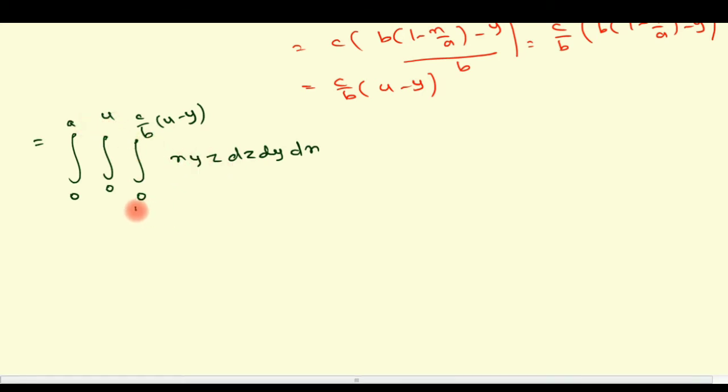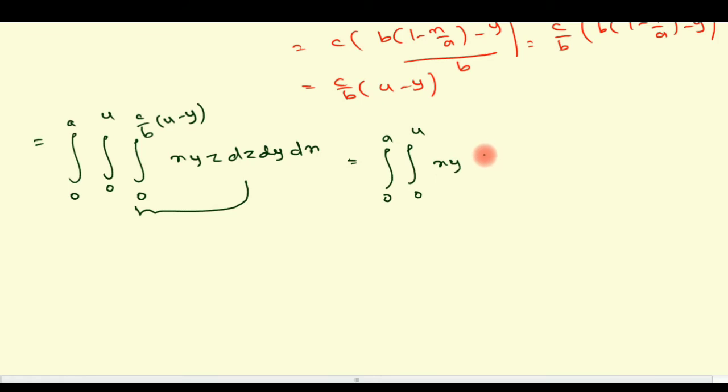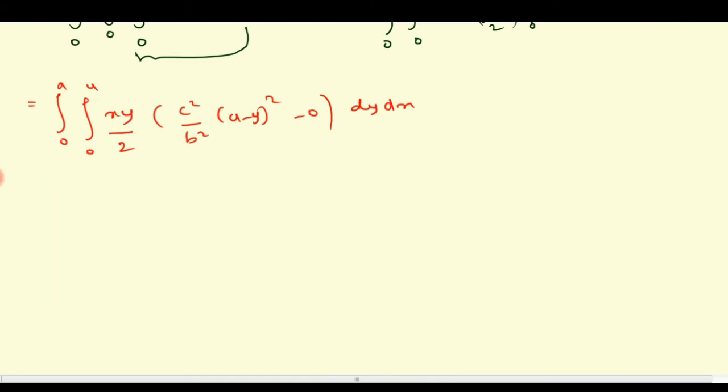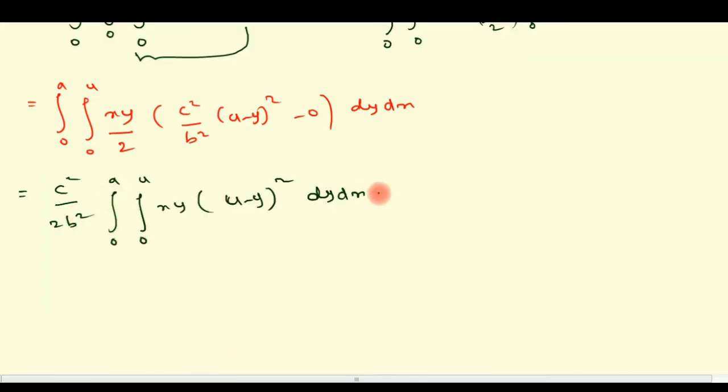So as usual we are going to start with the inner integral. So what is the inner integral? The outer integral and middle integral remain as they are. So with respect to z, xy is the constant. So the integral of z goes to z square divided by 2. What is the limit? 0 to c by b into u minus y, and the constant 2. So z square is replaced by c by b into u minus y, and 0. So c square by b square into u minus y whole square minus 0, into the remaining integration dy dx.